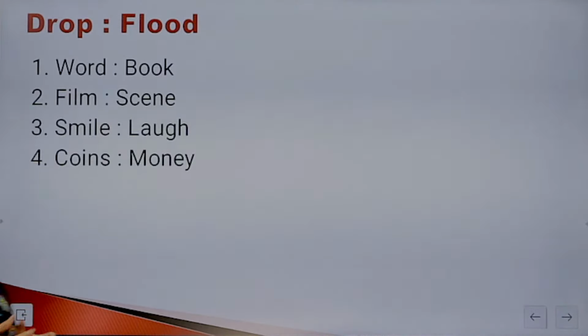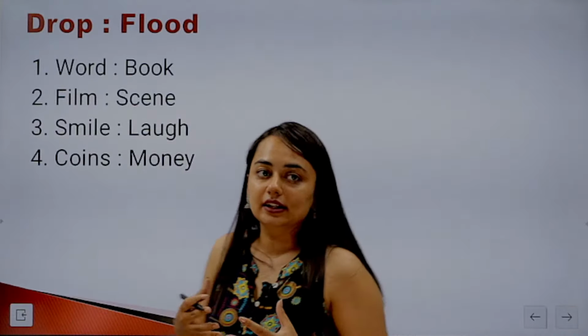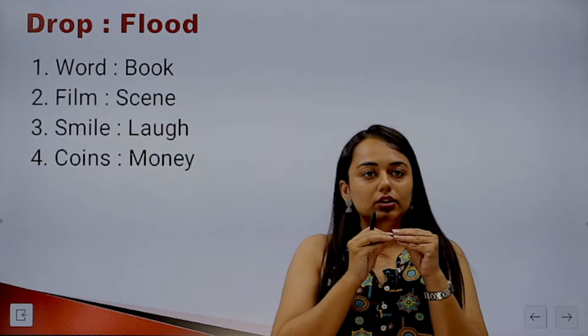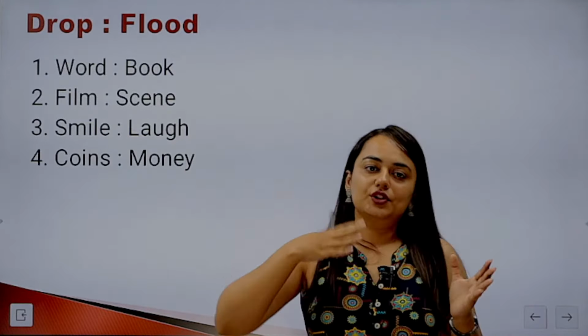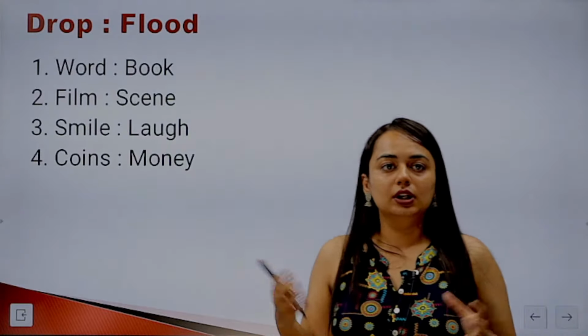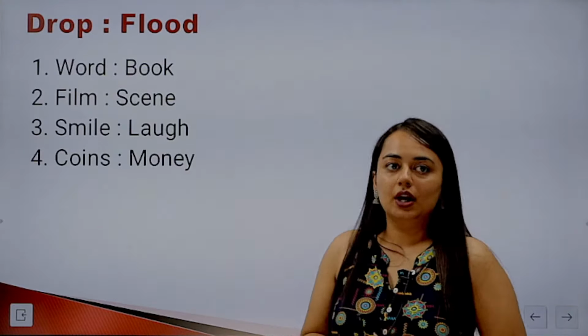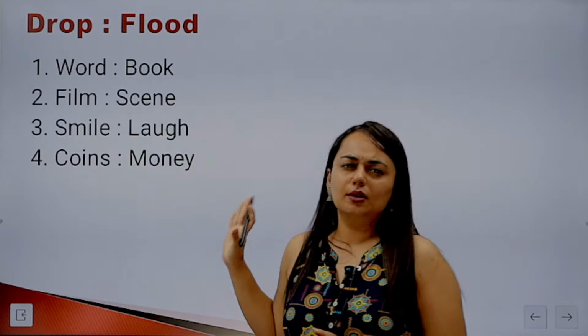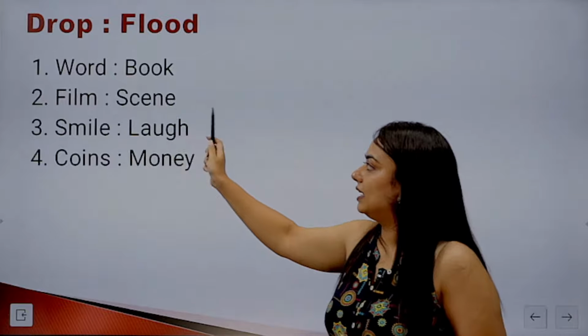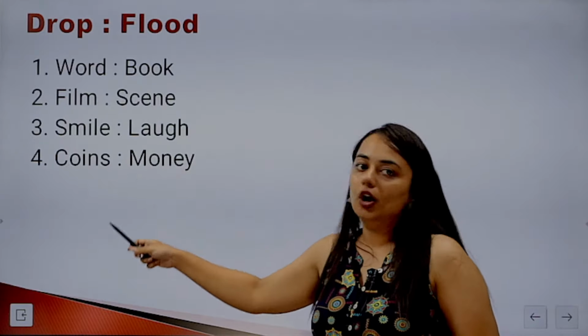So the relationship is of varying degree, right? If we talk about a drop of water, it's in a smaller degree. When we talk about a flood, there is a varying degree. It's larger, right? More amount of water causes a flood. So now this is going to be a confusing one. Word and book, film and scene, smile and laugh, coins and money.